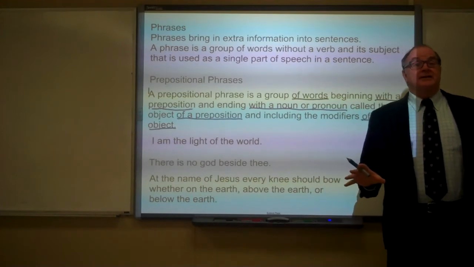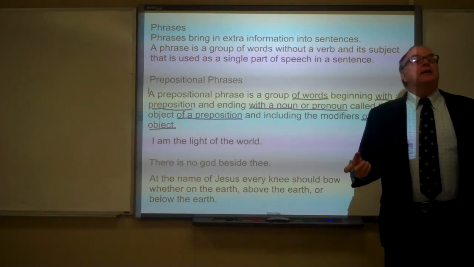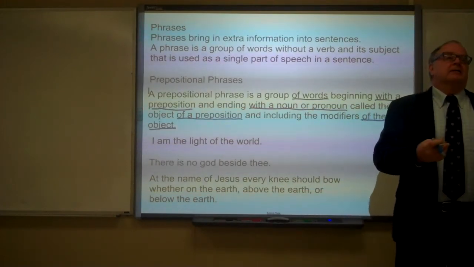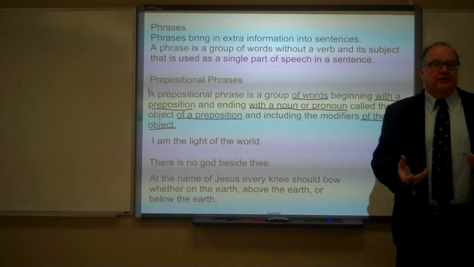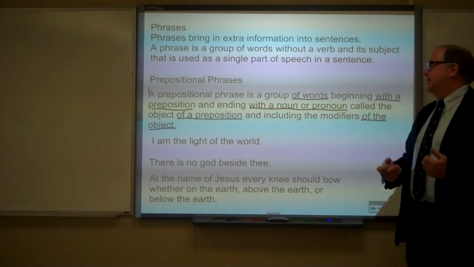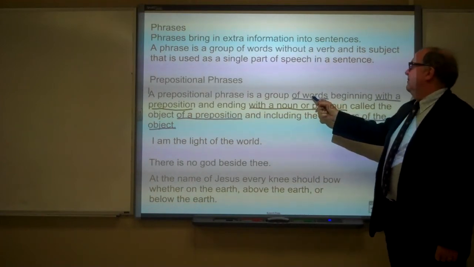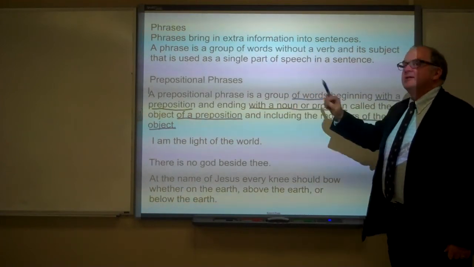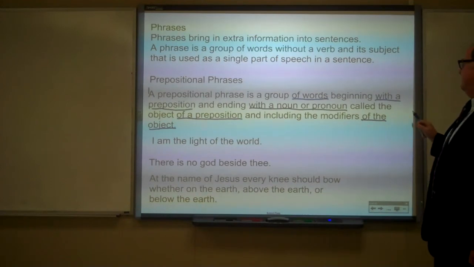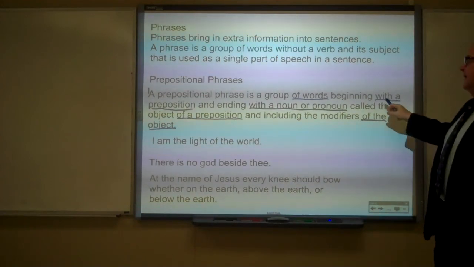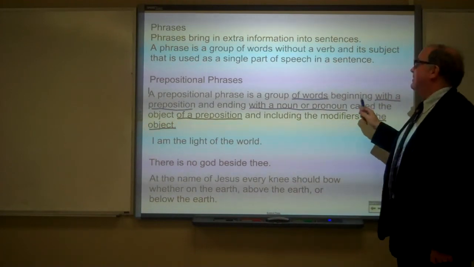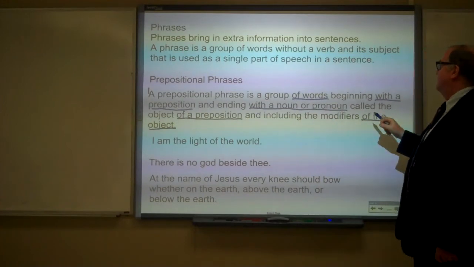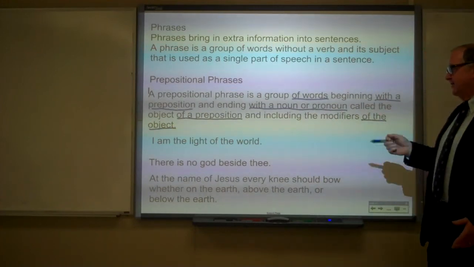Remember, the definition of a preposition is a word that connects a noun or pronoun with the rest of the sentence. It shows the relationship. So, of shows the relationship between words and groups. A preposition shows, with shows the relationship between a preposition and beginning, and so on.